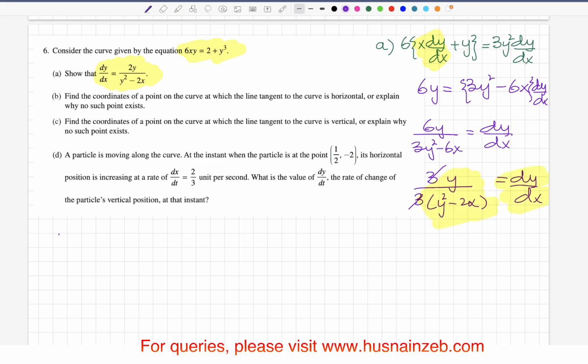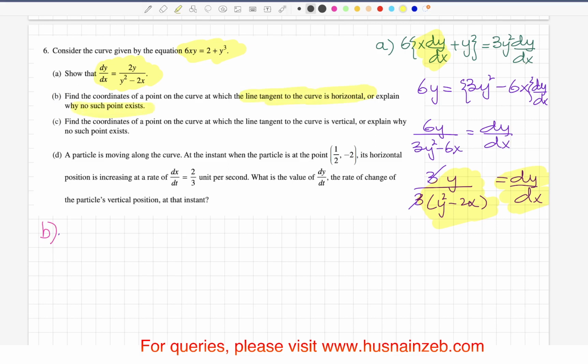So now let's go to the second part, which is part B. Find the coordinates of a point on the curve at which the line tangent to the curve is horizontal. Horizontal tangent means the slope should be equal to the slope of the x-axis, which is 0, or explain why no such point exists.